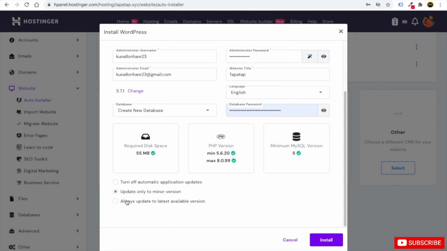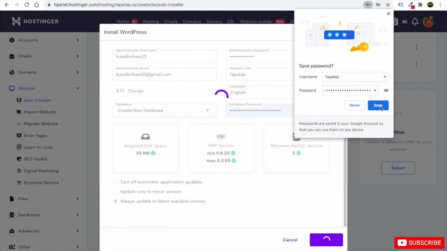Then from here you are going to get three options. If you want Hostinger to not update your WordPress website when any update comes, you can choose this option. If you want Hostinger to update your WordPress in minor versions, you can choose this option. Or if you want Hostinger to update your WordPress website whenever any new version comes, they will do this for you if you select the third option. After you do this, just click on install.